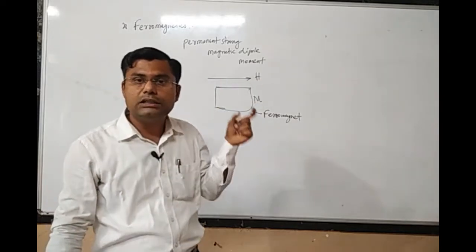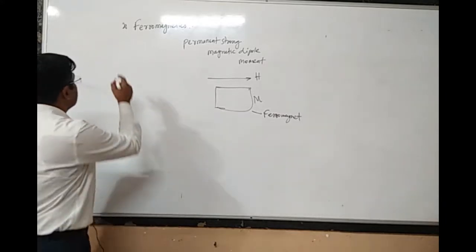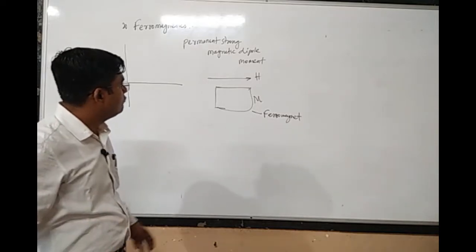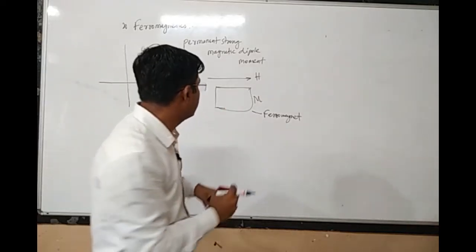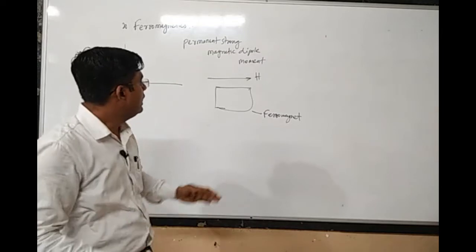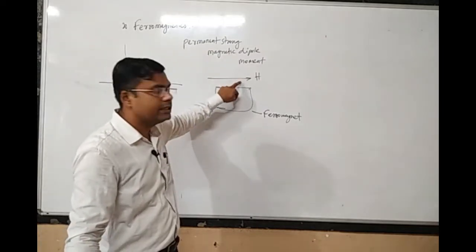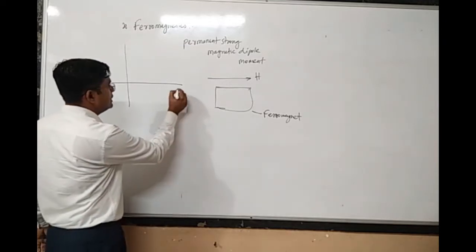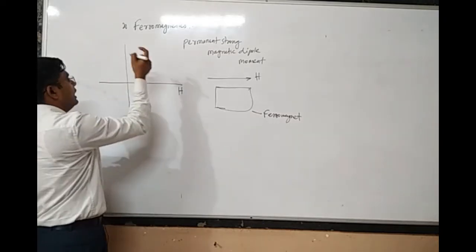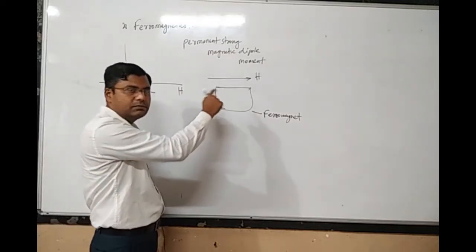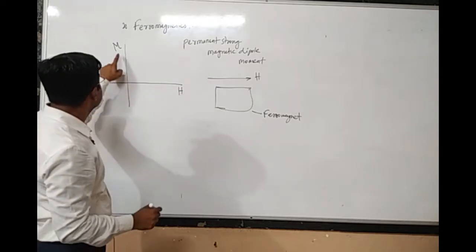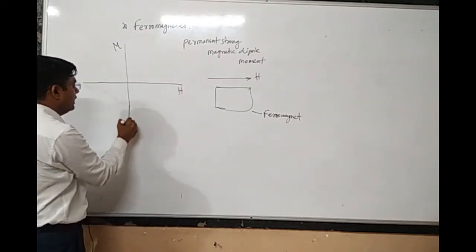If we try to plot this response on a graph, we have to study how that graph would look. Suppose we have a freshly prepared ferromagnetic material, and we keep it inside the external magnetic field H. On this graph, on the x axis I am representing the applied magnetic field vector H, and the magnetization generated by the material I am plotting on the y axis.